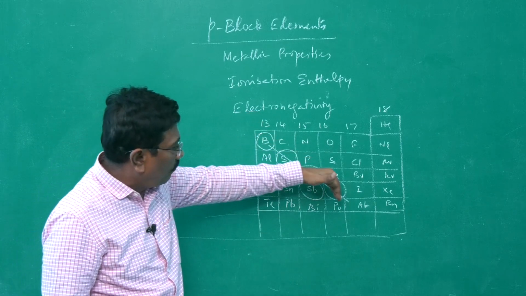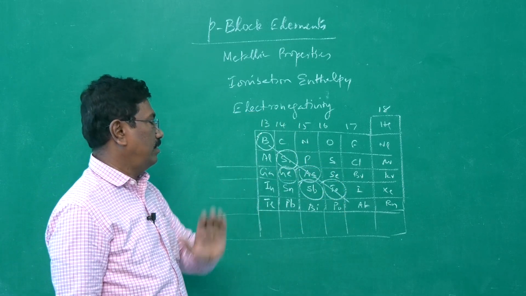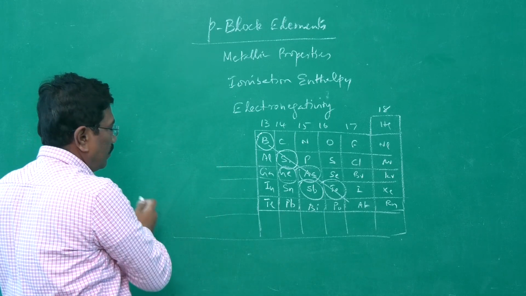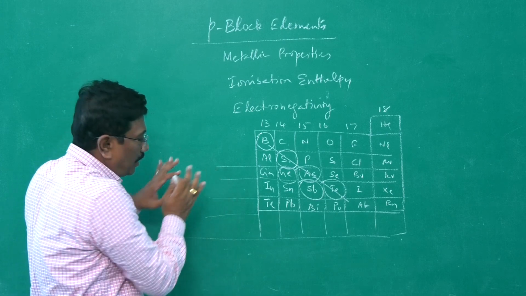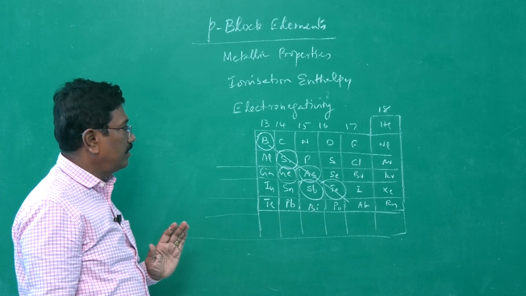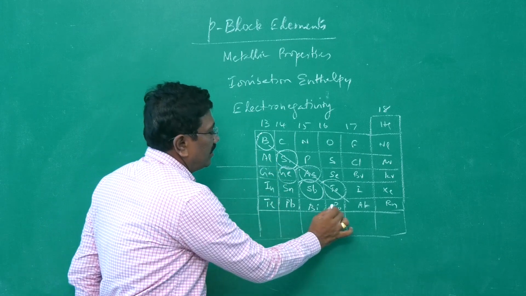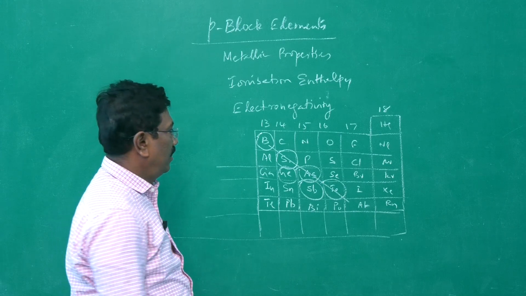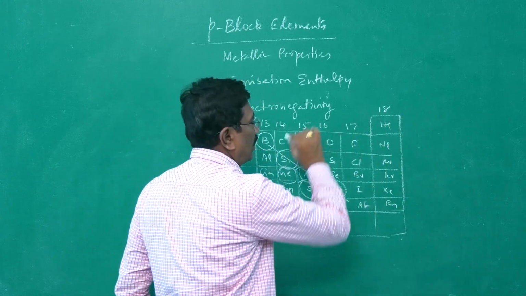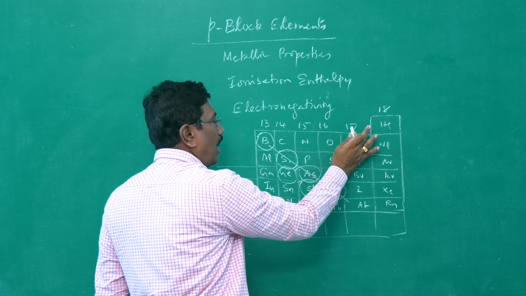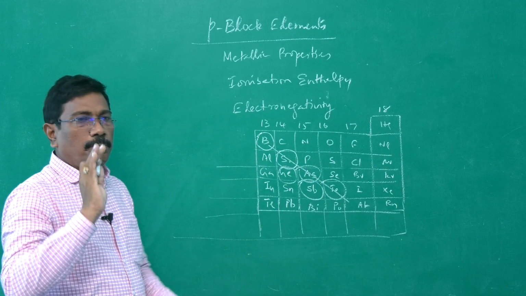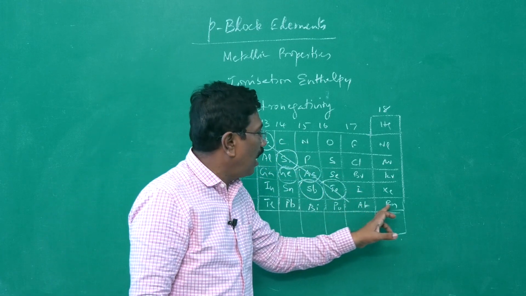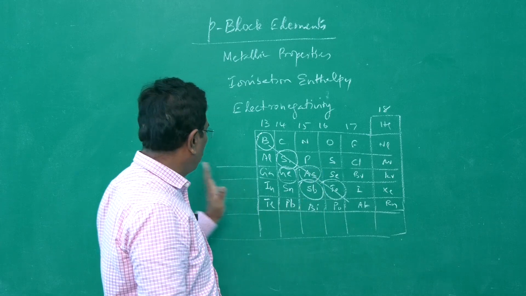A diagonal line roughly separates metals and non-metals. Elements of the lower left hand side are metals, upper right hand side are non-metals. Only these many non-metals are present in the periodic table; all others are metals.